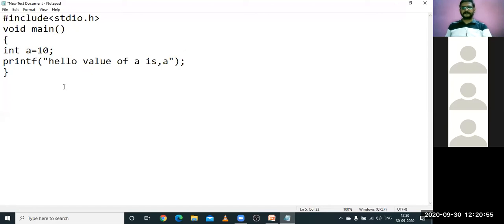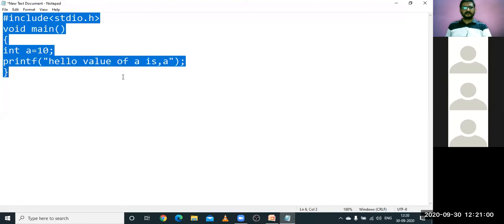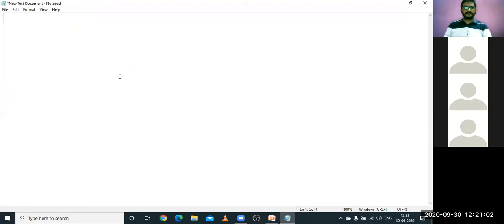Similarly, in Java, whenever you are writing a program, the first statement should be something like this: import java.lang.System. Compare this with the hash include.